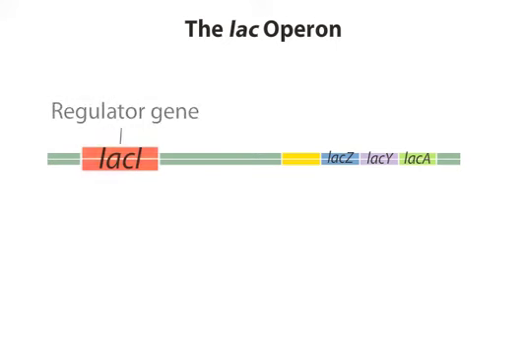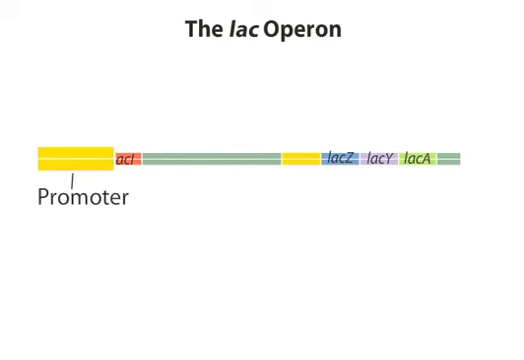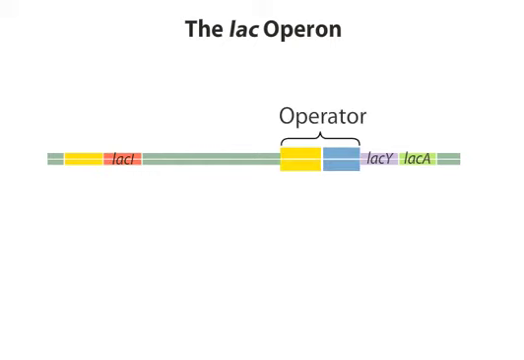The regulator gene, lacI, is located upstream of the structural genes. The lacI gene encodes a repressor protein and is controlled by its own promoter. This repressor protein may bind to a region of the operon called the operator. The operator overlaps the 3' end of the promoter and the 5' end of the lacZ gene.